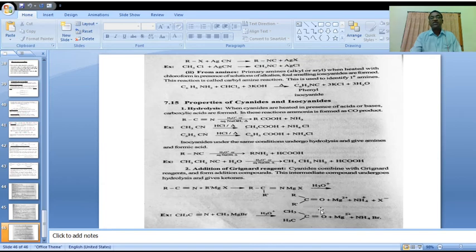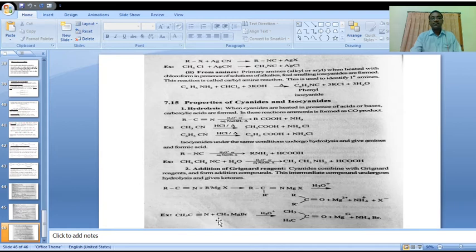Magnesium and ammonium ion with X minus are the byproducts of this reaction. Here the major product is the ketone. This is the general reaction. Now a suitable example for the addition of Grignard reagent.